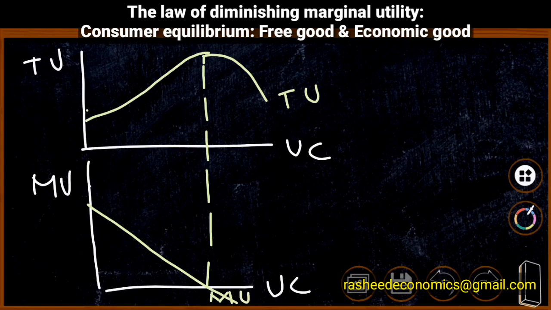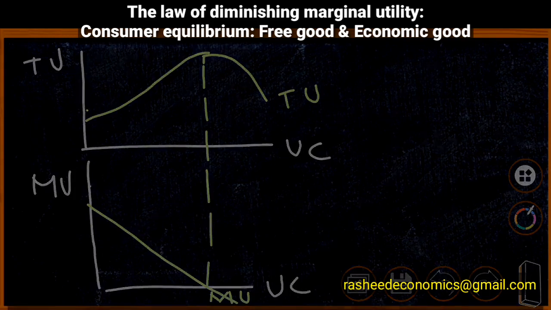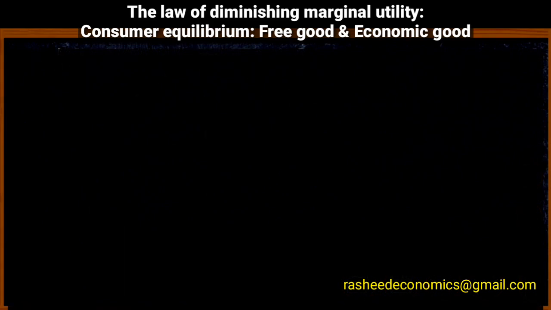The same diagram is plotted here in a different way with two segments. In the previous diagram we used only one segment and plotted total utility and marginal utility together. Here we have plotted the two curves separately. In both diagrams, total utility is maximum when marginal utility is 0. Therefore, this is the point of consumer equilibrium. In the next session, we will be explaining consumer equilibrium using a single economic good.